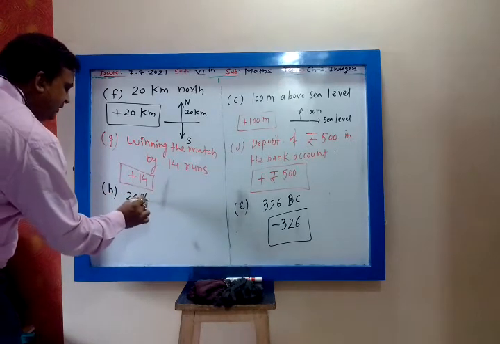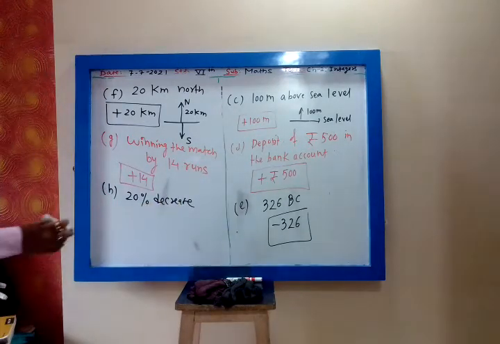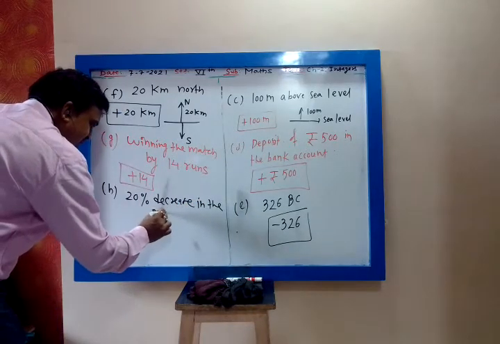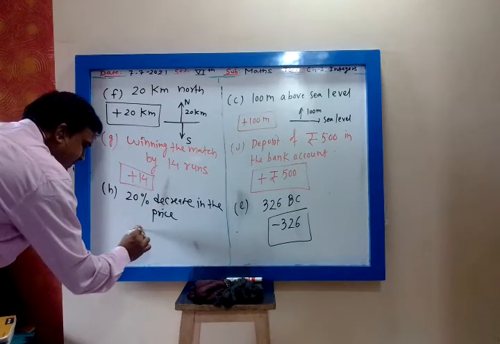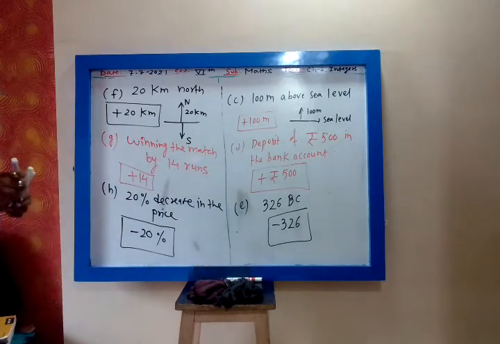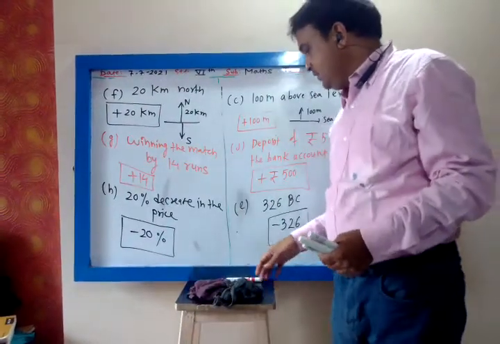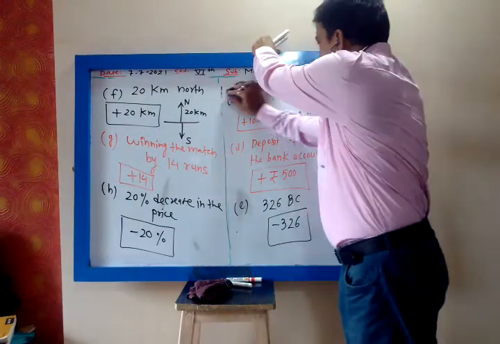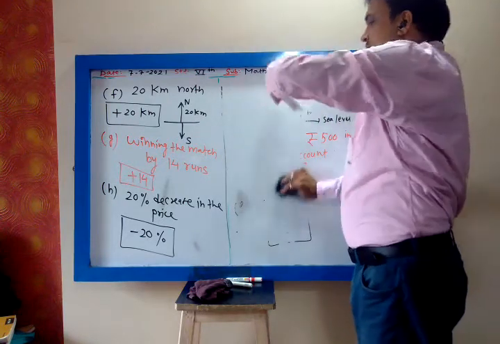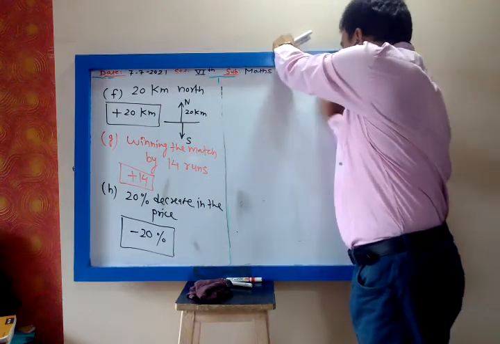20% decrease in the price. So there is a decrease of 20. Decrease means minus 20%. Increase in temperature by 3 degrees Celsius. Plus. Increase means plus. Decrease means minus.